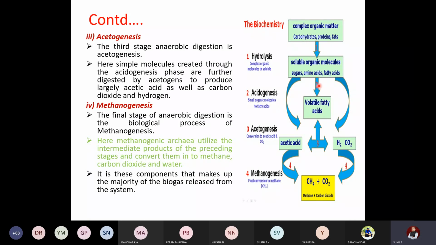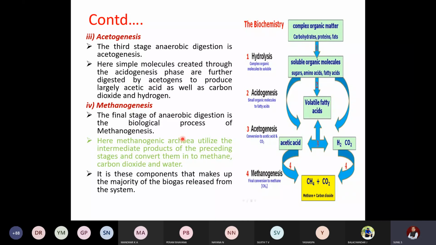So in the first two stages, complex compounds are converted to very simple compounds. In the third, these simple compounds are further segregated. The chains are broken down and converted to acetic acid, hydrogen and carbon dioxide. So this will be the third step.